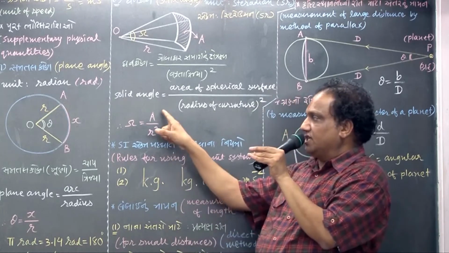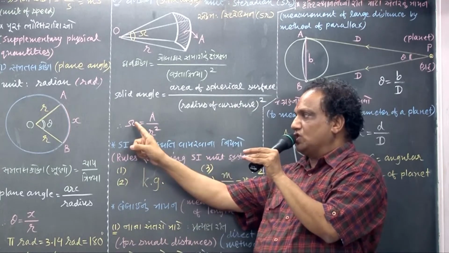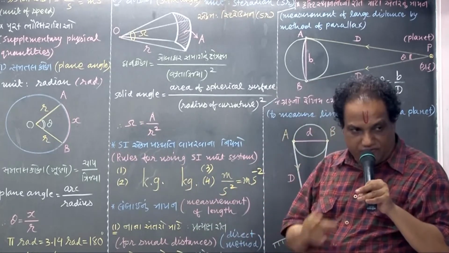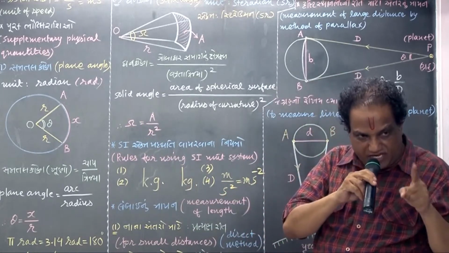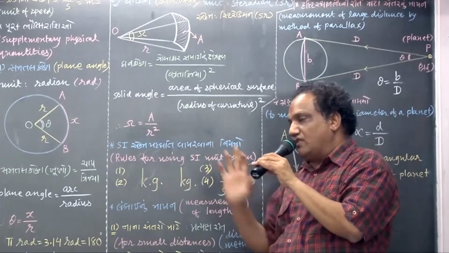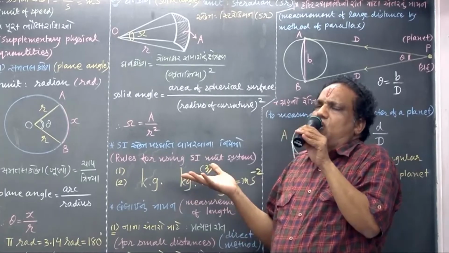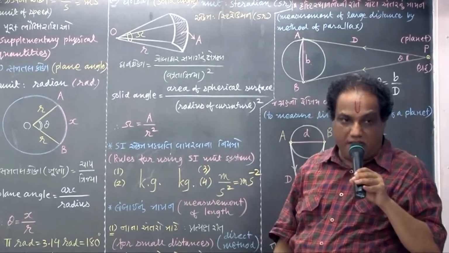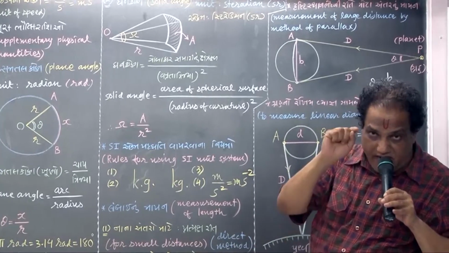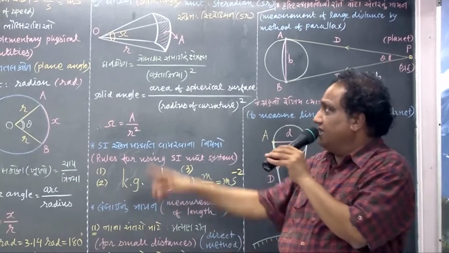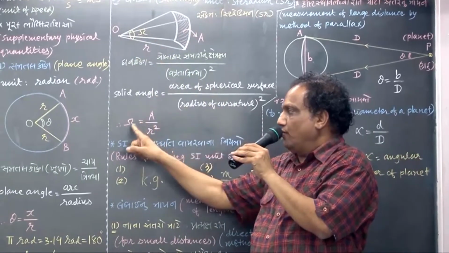If you take such a ratio, it is called solid angle. The ratio of the area of a given spherical surface to the square of the radius of that sphere is called solid angle subtended by that spherical surface at the center. Correct? And that solid angle is shown by symbol omega.